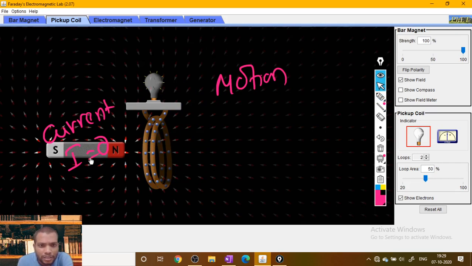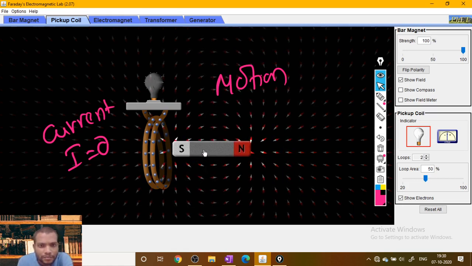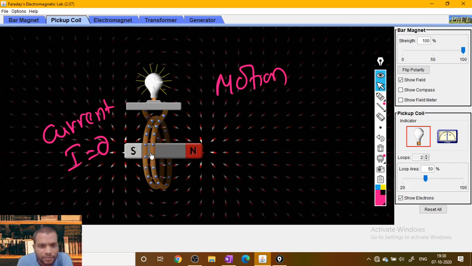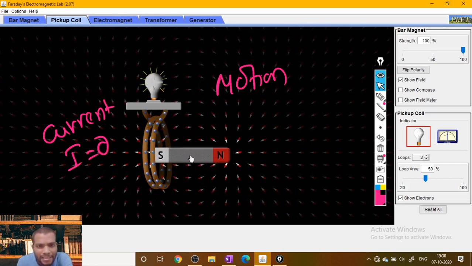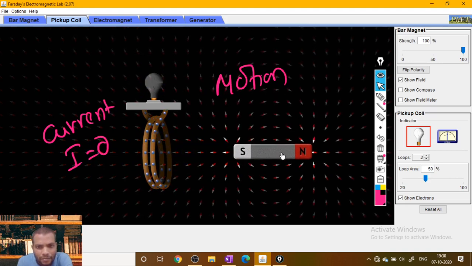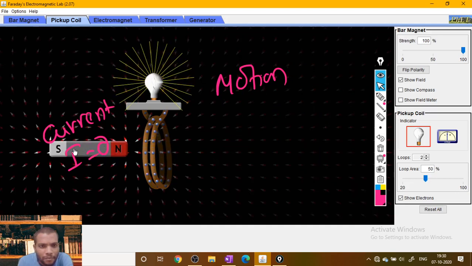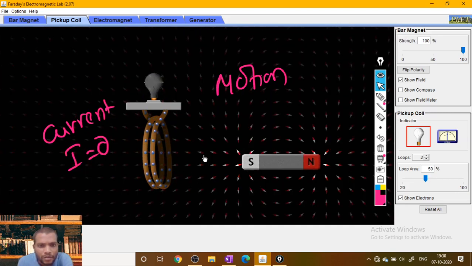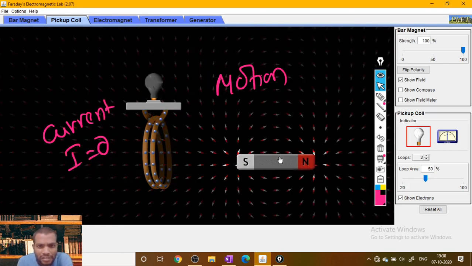But if there is motion, that motion also affects the current. Suppose you move very slowly, you can see the intensity of the bulb is less. Suppose you move fast, the intensity of light is more.